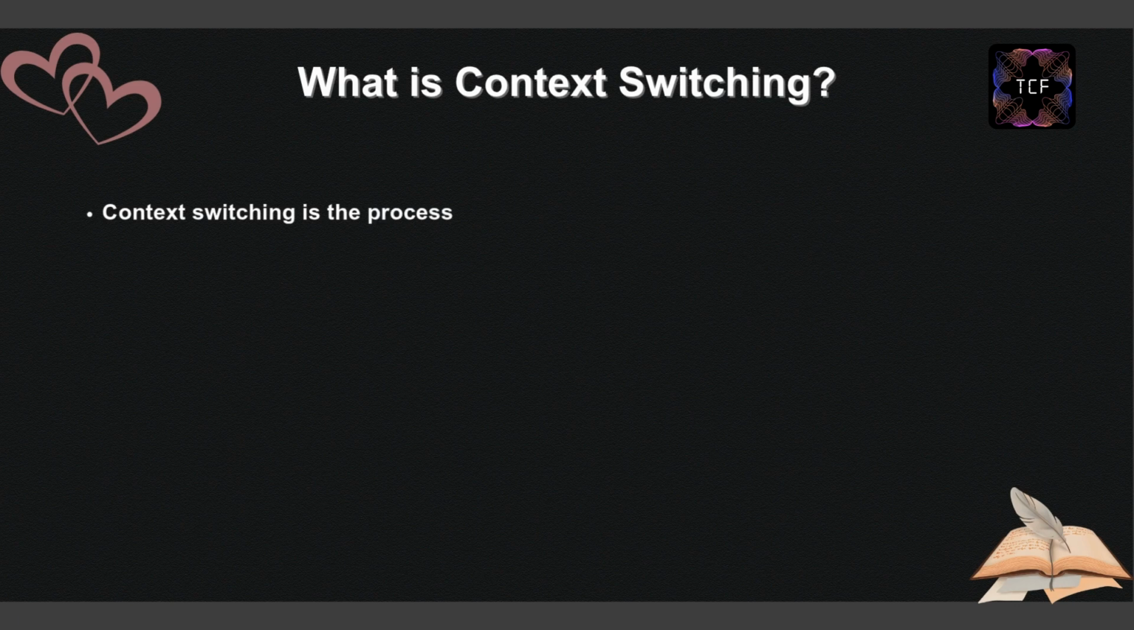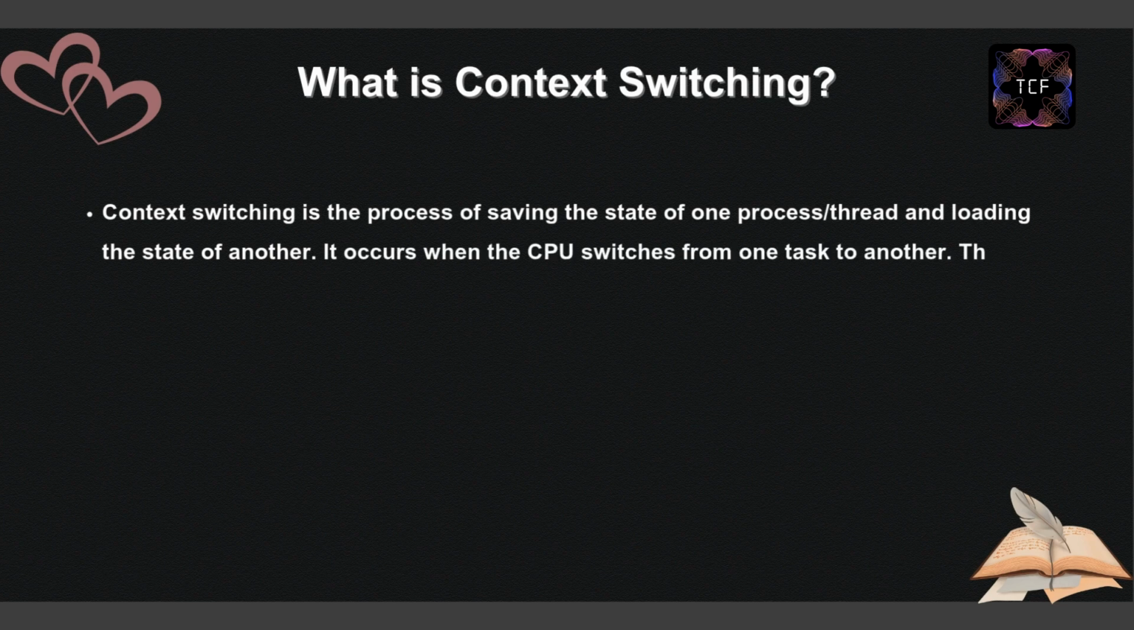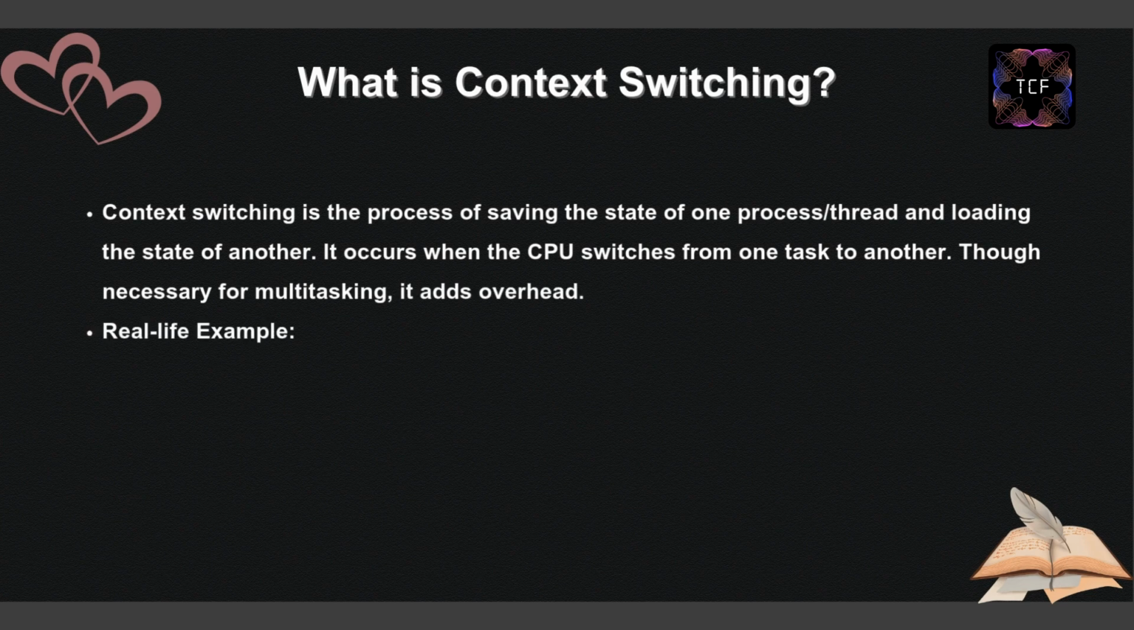What is context switching? Context switching is the process of saving the state of one process or thread and loading the state of another. It occurs when the CPU switches from one task to another. Though necessary for multitasking, it adds overhead.